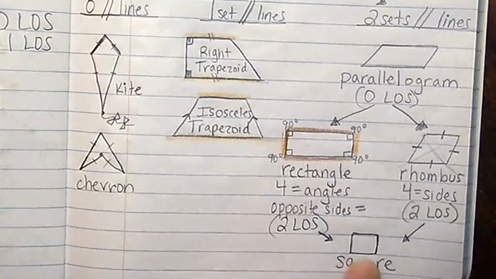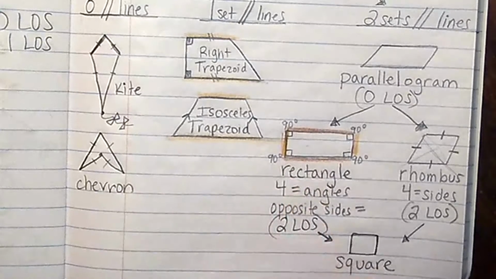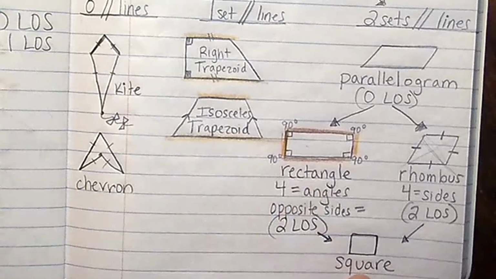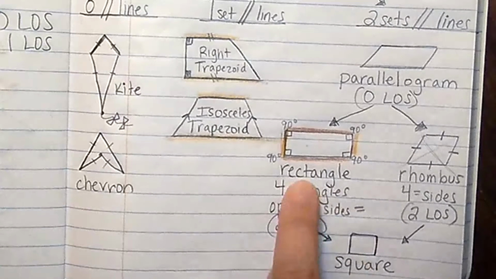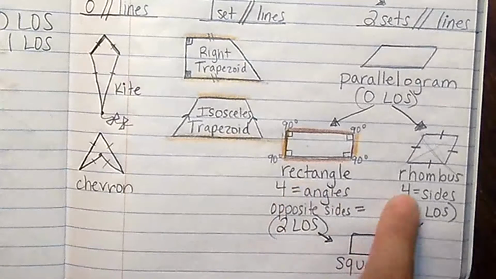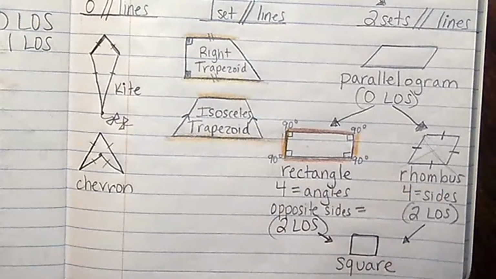A rectangle is not a square. A rectangle doesn't have to listen to square, but a square has to listen to a rectangle. So a square is a rectangle. A square is a rhombus. This is a tricky question. We'll keep working on this for a couple of days, but